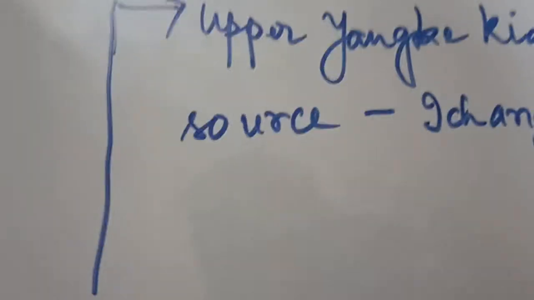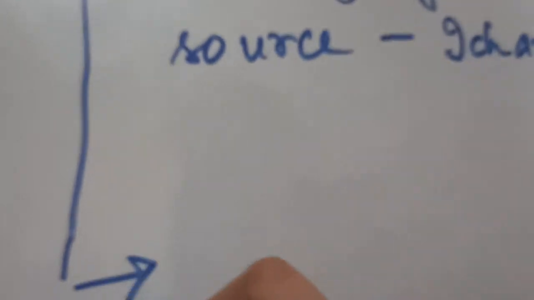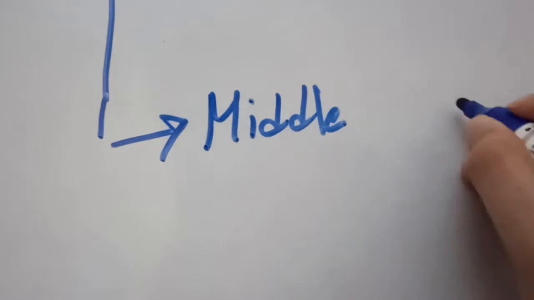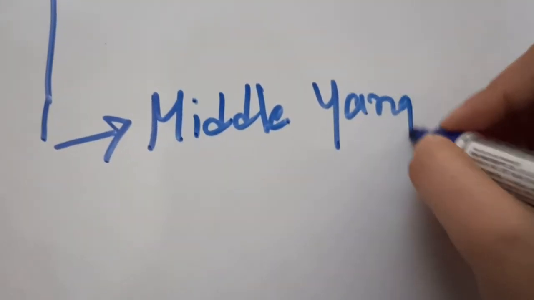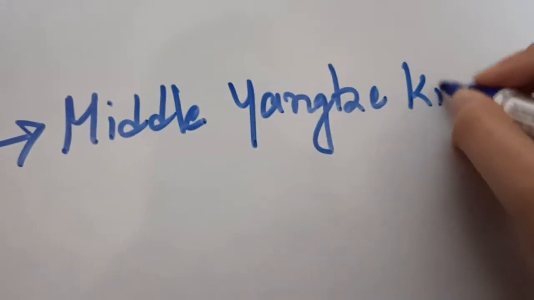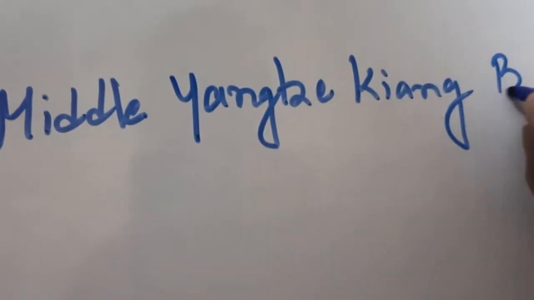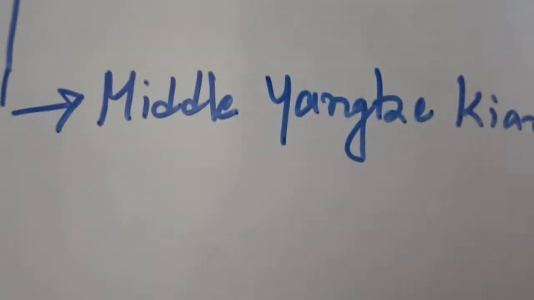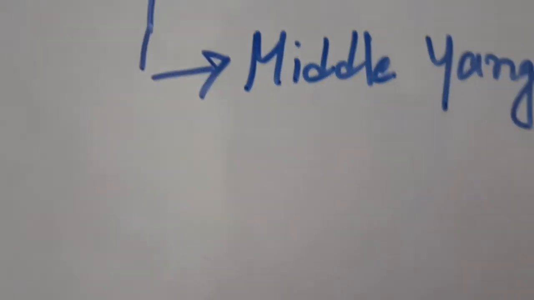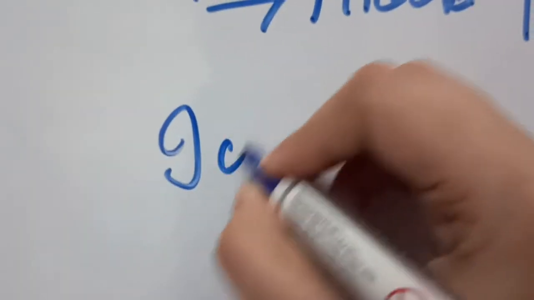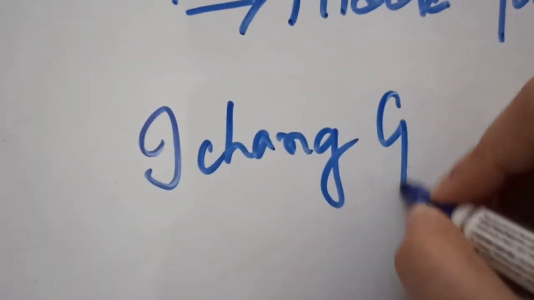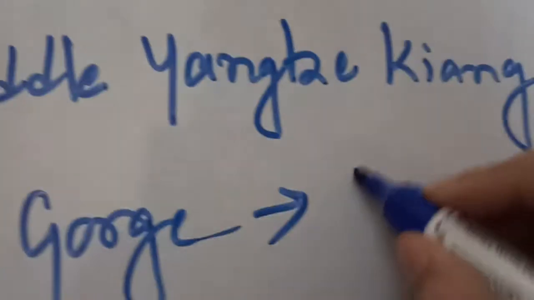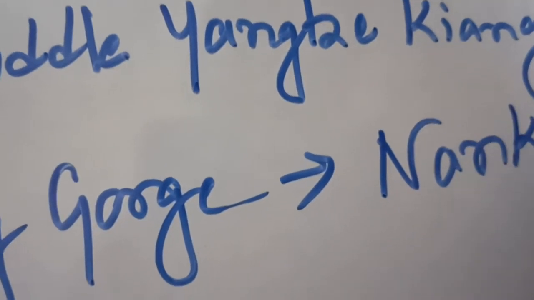Next is the Middle Yangtze Kiang Basin. The extension of this Middle Yangtze Kiang Basin is from Ichang Gorge up to Nanking in the east.